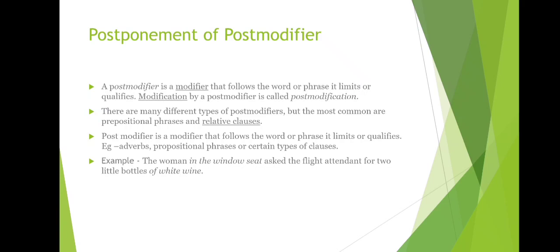Example: adverbs, prepositional phrases, or certain types of clauses. Example: the woman in the window seat asked the flight attendant for 2 little bottles of white wine.